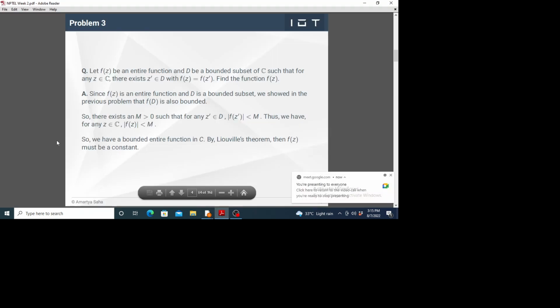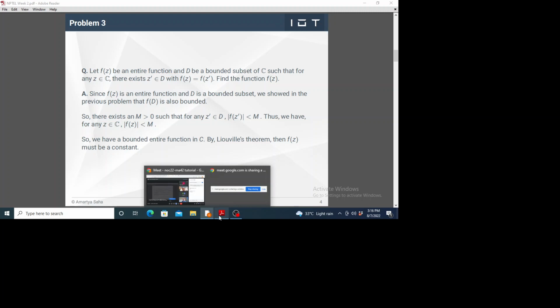Okay, yeah, whose modulus is bounded. So by Liouville's theorem, the entire function f(z) on the whole complex plane, which has a maximum modulus, better be a constant. So the function f(z) has to be a constant. No other possibility is there. Okay, this concludes our third problem.